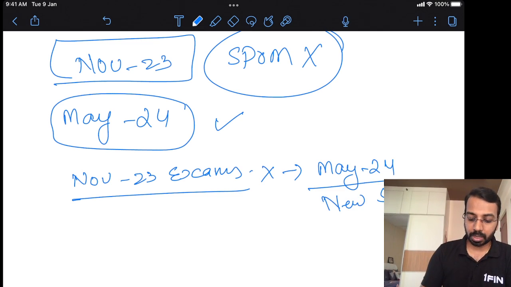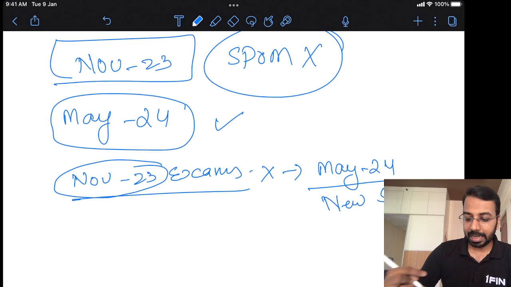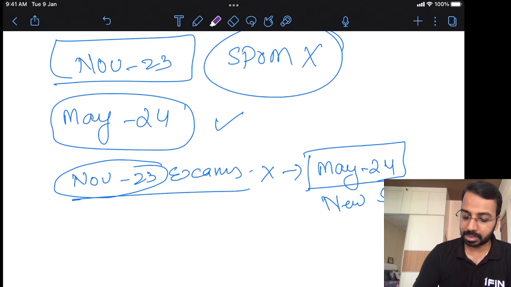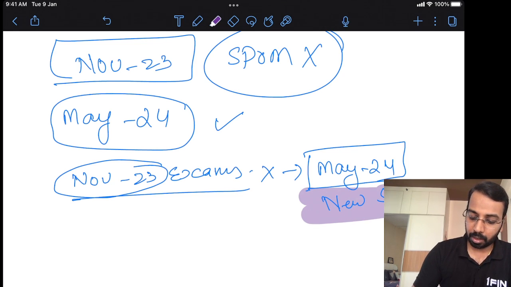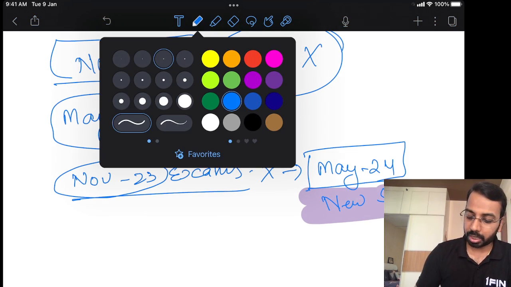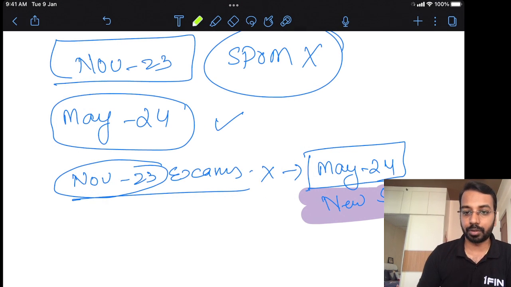Now for you, someone who is eligible to write in November 23 and they have written and they have not been successful, or they have not written, I believe that will also be covered. You will write examination in May 24 under the new scheme. This is clear. Now, if you write examination under the new scheme in May 24, what about the self-paced module?